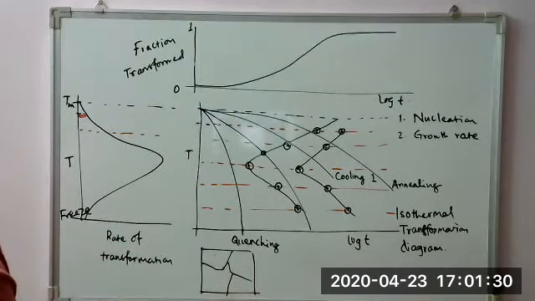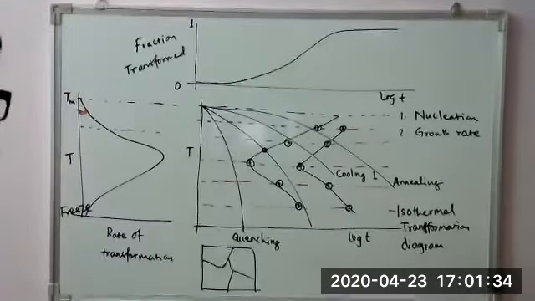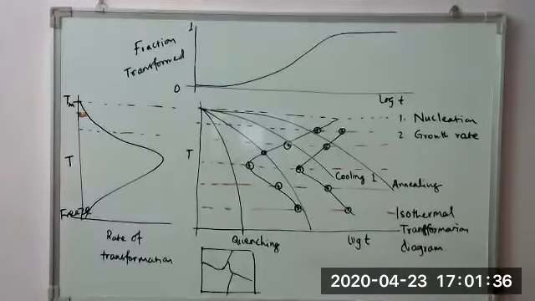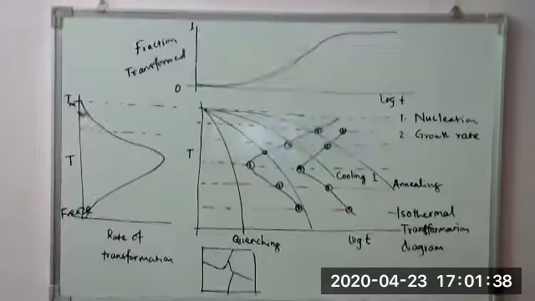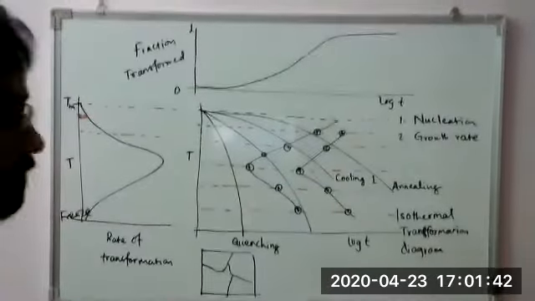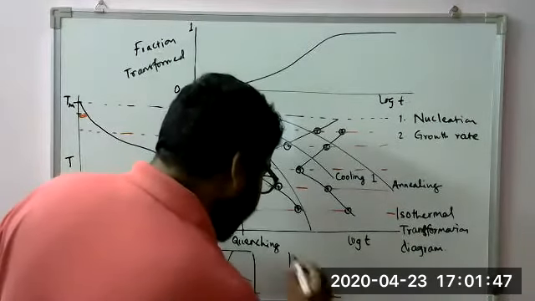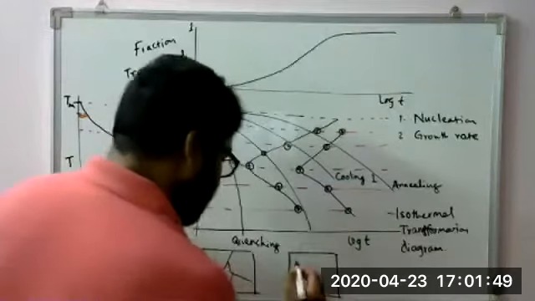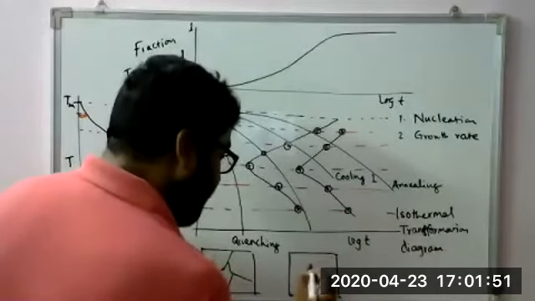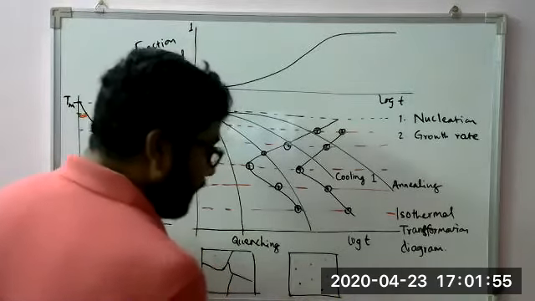Okay. In case you reduce the temperature, then the undercooling will be a little bit higher. The undercooling will be higher, and what you get is the number of nuclei present in it will be higher.